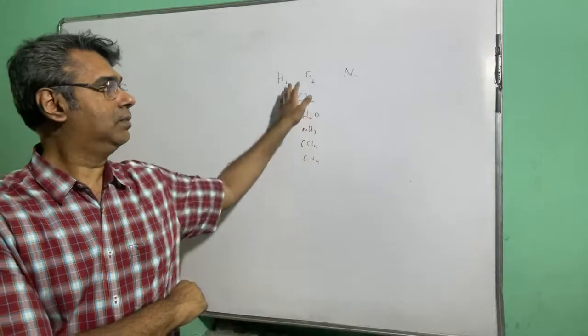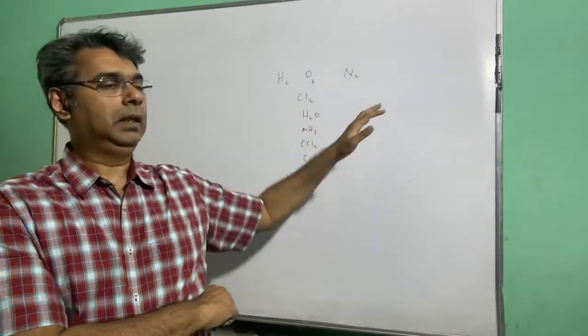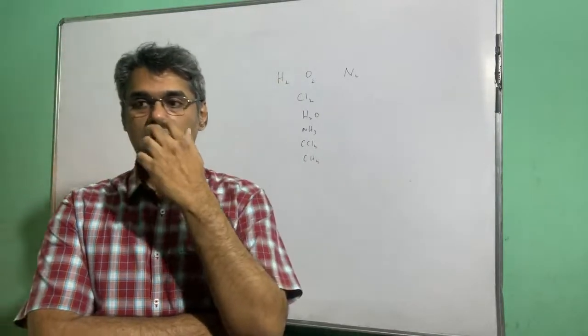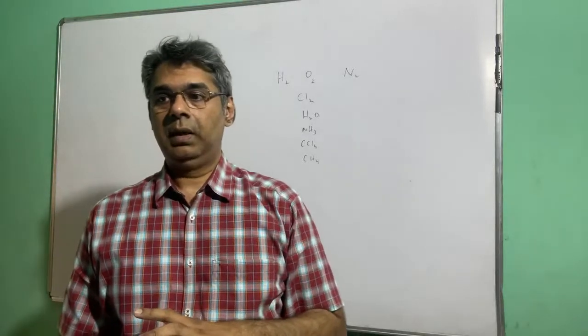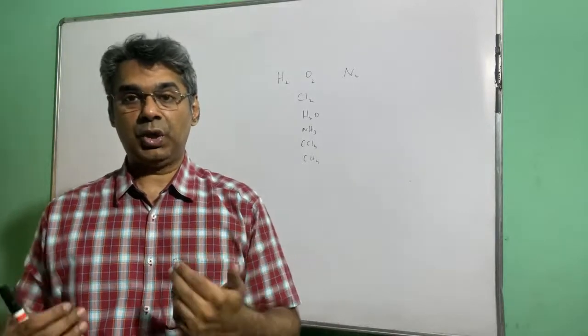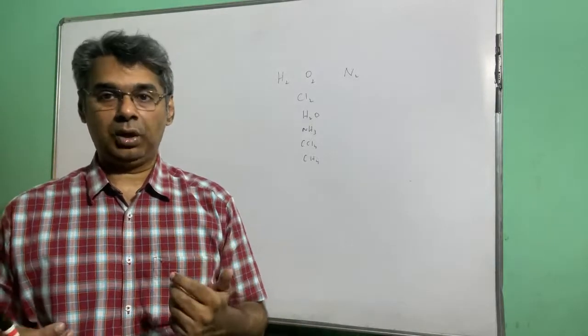And you will recall that when we were doing the classwork and the homework, in all the cases, the two atoms which were combining to form a covalent bond were willing to share each other's electrons, but there was a shortage. There was a shortage to get duplet or a shortage to get octet.